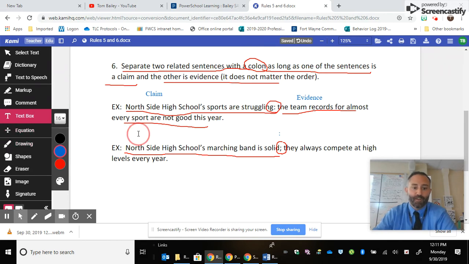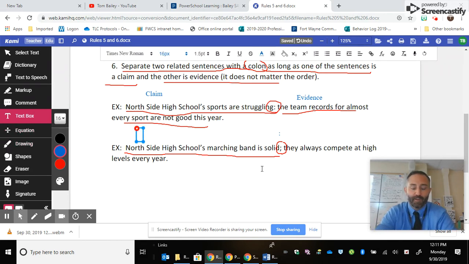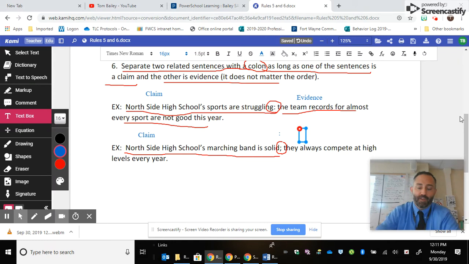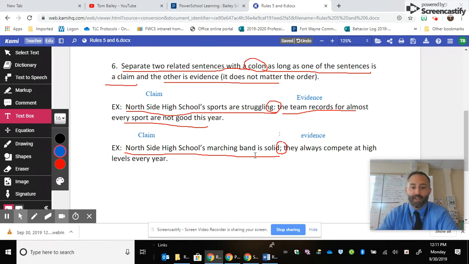Nonetheless, what you have on one side is an independent clause that is the claim, like the opinion that the marching band is solid. And on this side, you then have evidence that is being used to support the claim that Northside's band is solid. They always compete at high levels every year.